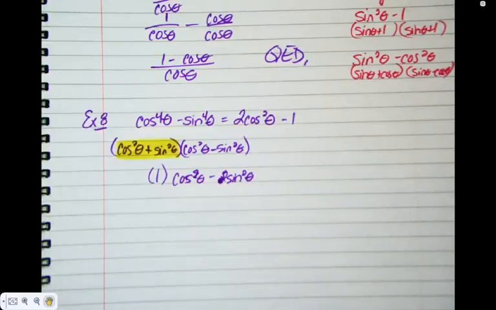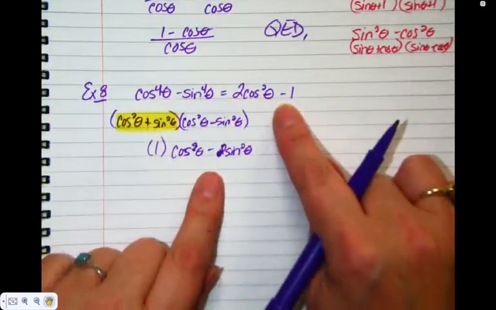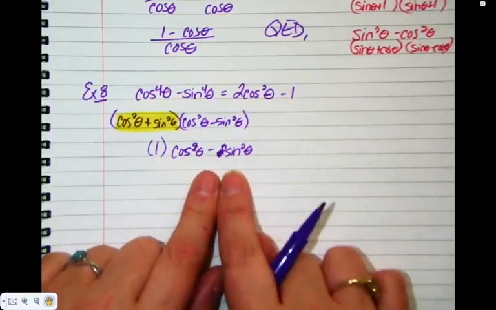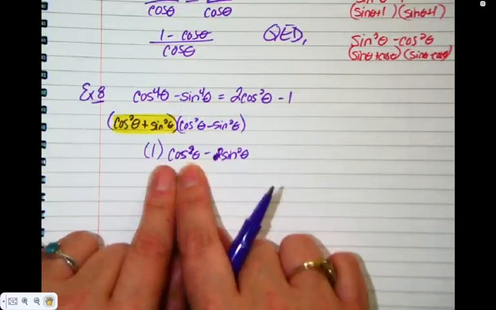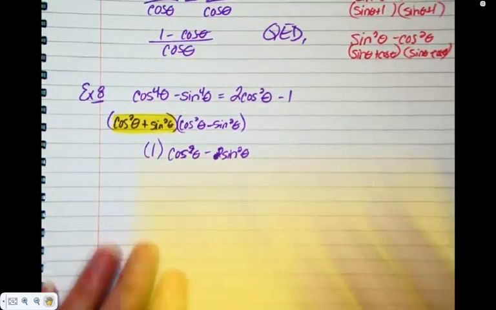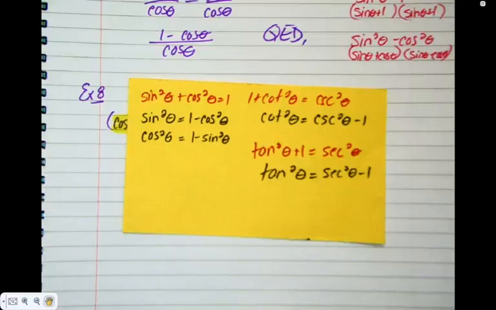Start working on the complicated side. Well, I'm kind of there. So again, we're down to that. Well, what do I need to get gone? What do I need over here that's over here? What do I need to get rid of? I need the cos squared to stay. I need to get rid of the sine squared. Okay. Do we have anything that links sine squared and cos squared?